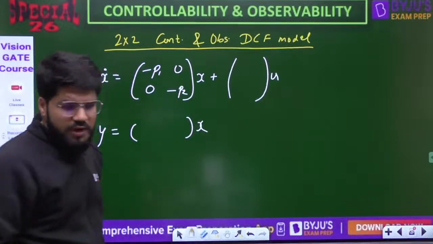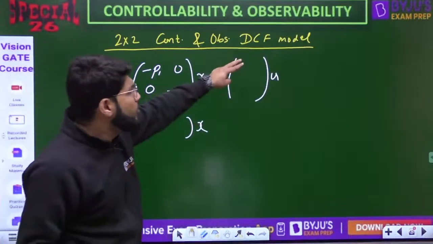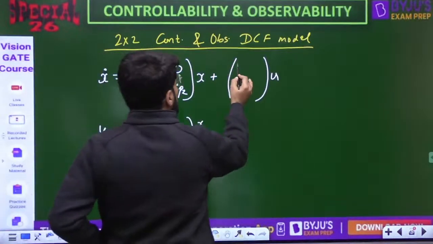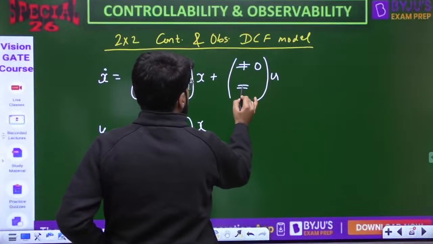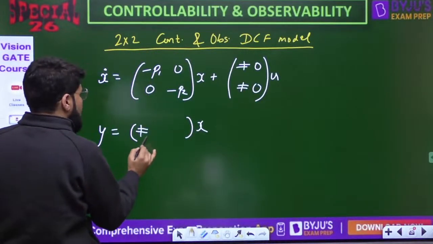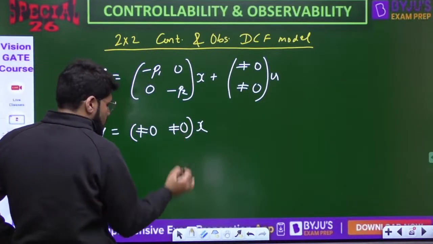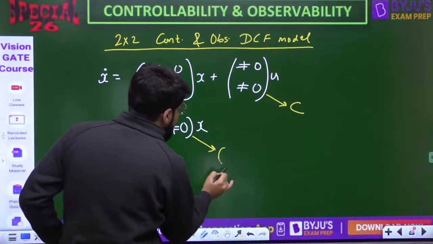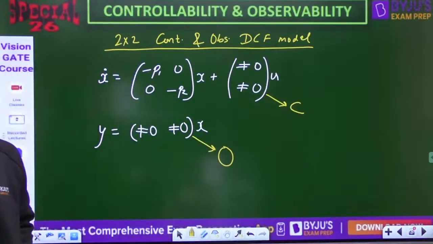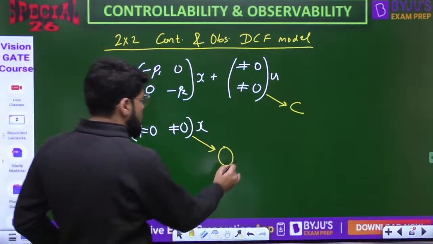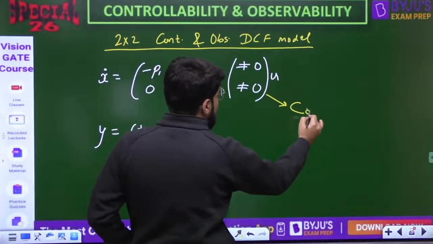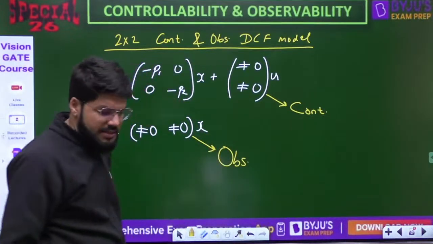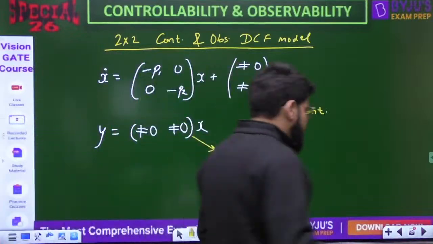So here also, for it to be controllable, there will be only two rows in B, na? Both should be non-zero. Similarly, two columns in C, both should be non-zero. Then this ensures controllability, this ensures observability. The C matrix ensures observability and the B matrix ensures controllability. ठीक है? चलो, now let me tell you something here.